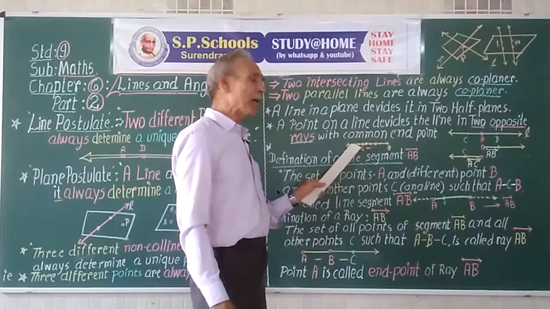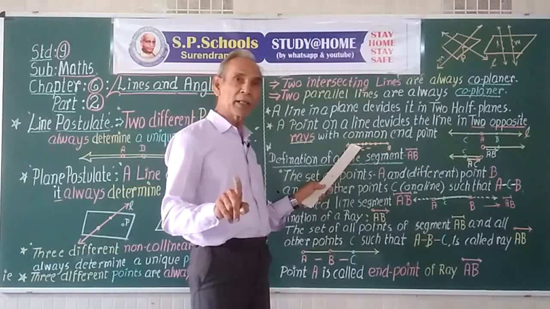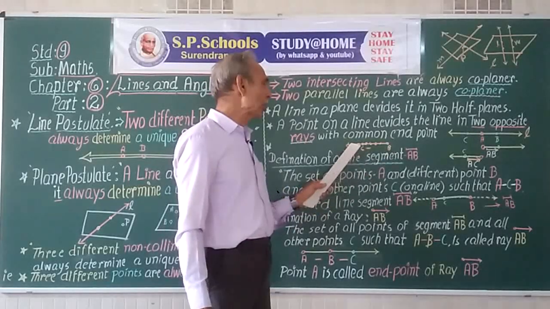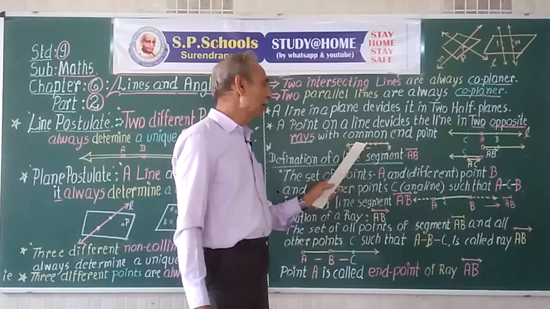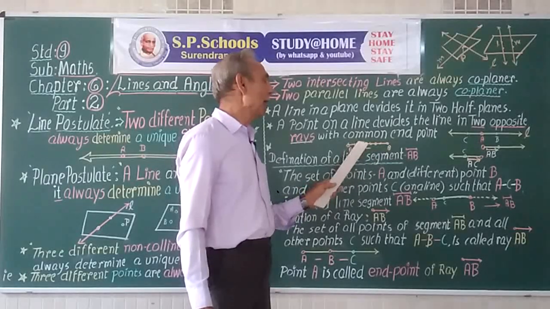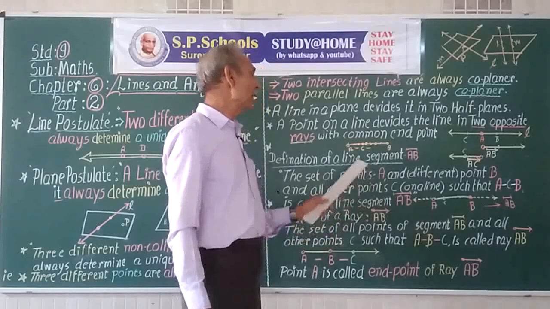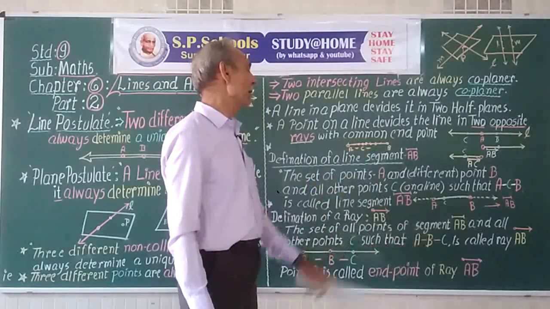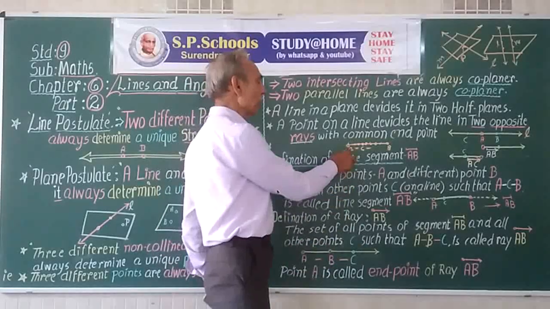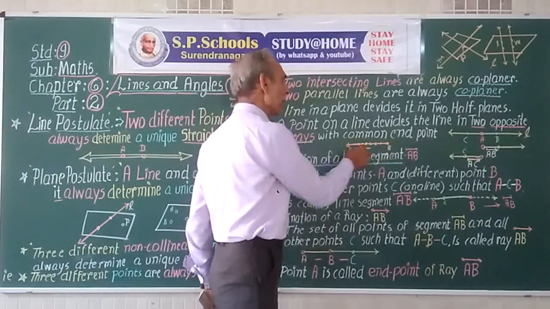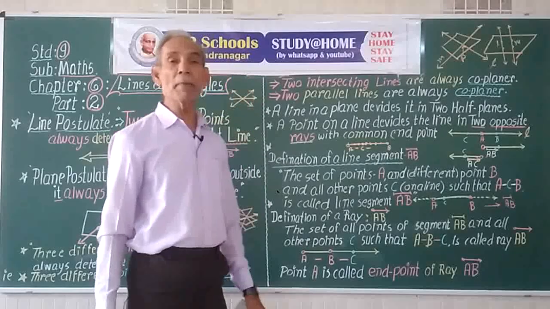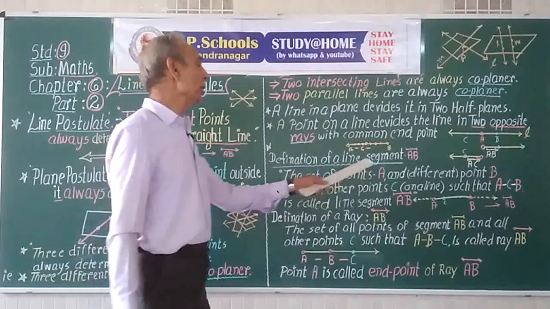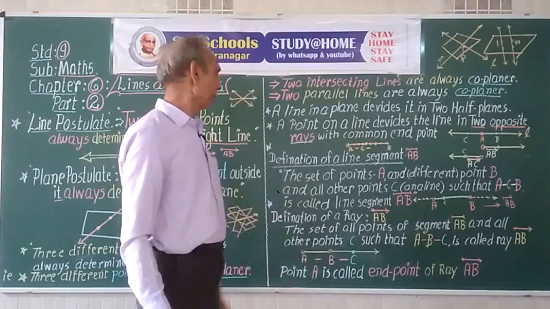Take 2 points A and B on a line. Any point which is on the line but between A and B, we say that it is A-C-B, such that distance AC plus distance CB becomes equal to distance AB. It is the betweenness property of point C.